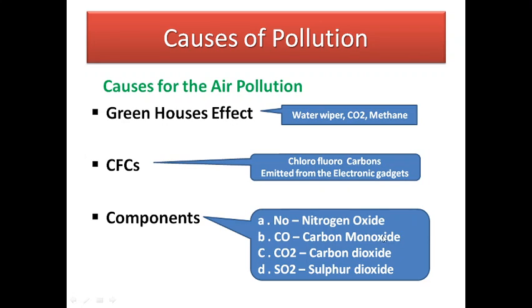Carbon monoxide is emitted from vehicles. During the lockdown, worldwide, the percentage of carbon monoxide was reduced. Due to that reduction of carbon monoxide, worldwide rainfall increased. We observed this. That's why CO is emitted from every vehicle.